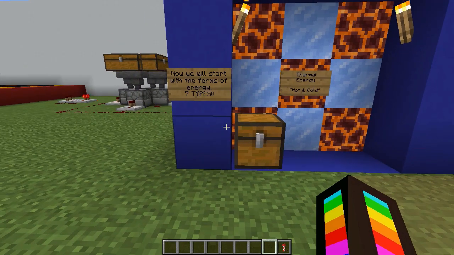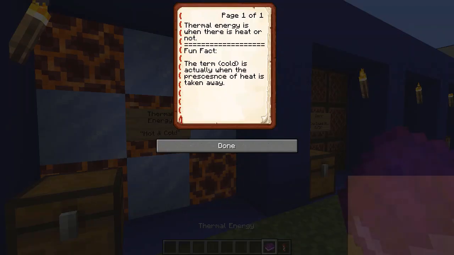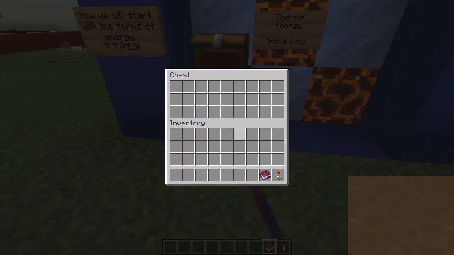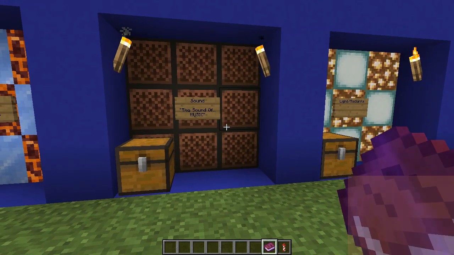So now we will start with the 7 types of forms of energy. Thermal energy, hot and cold. Thermal energy is when there's heat or not. Fun fact, the term cold is actually when the presence of heat is taken away. That is true. Sound. Sound is what we listen to.